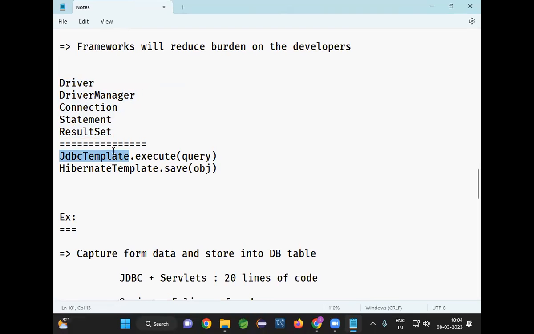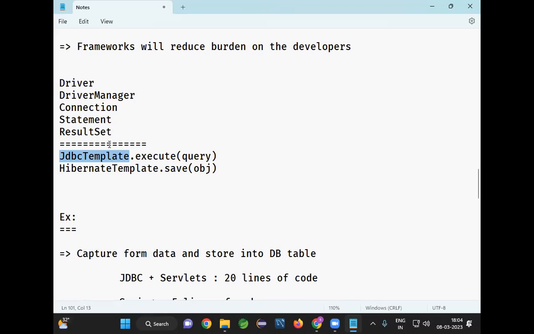Spring provided some classes. You use the Spring classes to achieve your requirement. Spring will provide you common logic. You concentrate on your business logic so that you can develop your project quickly by writing less number of lines of code. So if 20 lines are required to complete the task in the advanced Java, same task can be completed by using 5 lines of code in the Spring framework. So that is the power of the framework.